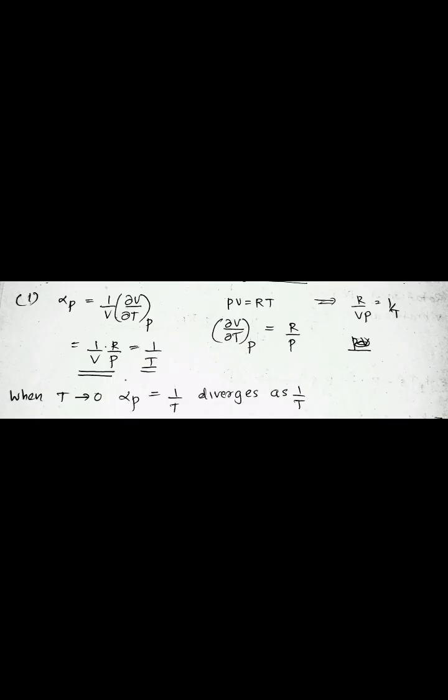And we know PV is equal to RT, that is V is equal to RT by P. That is dou V by dou T at constant pressure is equal to R by P. So we can write alpha P is equal to 1 by V into R by P, and this is equal to 1 by T. So here when T tends to 0, alpha P is equal to 1 by T, so we can say that alpha P diverges as 1 by T.